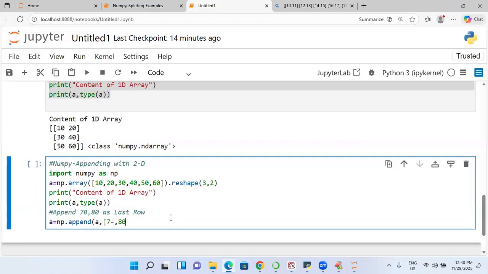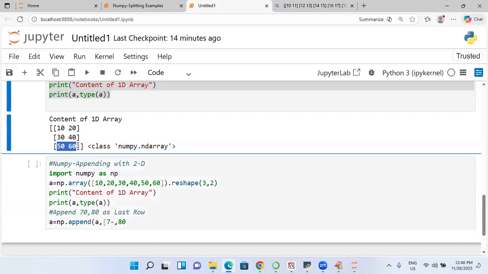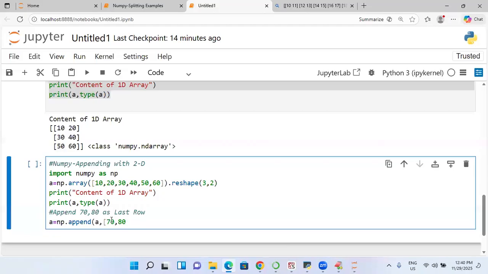Sir, why 70, 80 only, two values? Already a row contains 2, so I need to write 70, 80. You are supposed to write like that, and along with that you need to write one more bracket also. Why? Every row is one inner list. Yes or no? Each row is one inner list, and completely the rows are one more list. So a matrix is nothing but a list in list. So this I need to mention. Axis is equal to what? Here 1. So you need to remember.